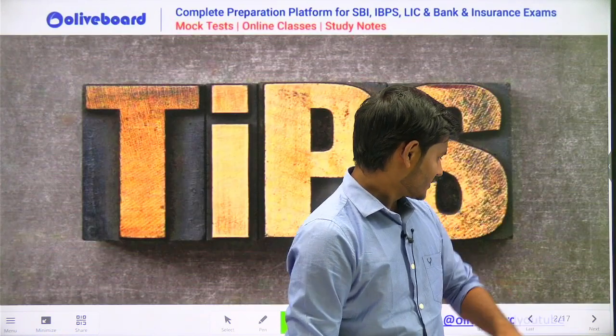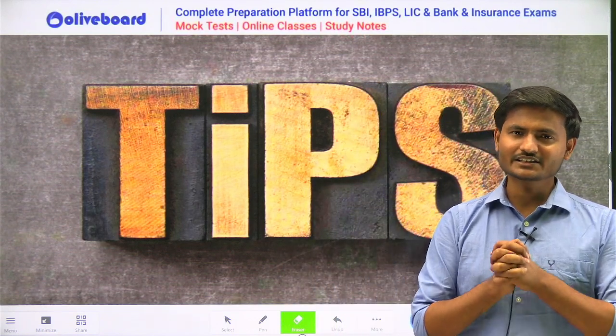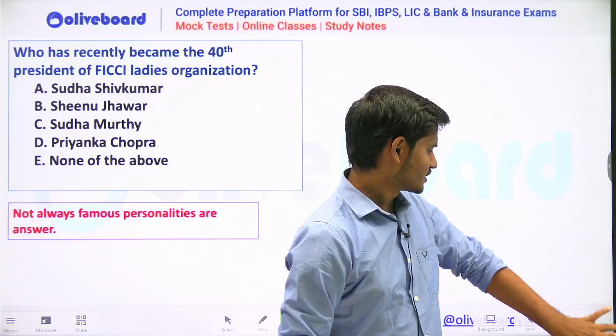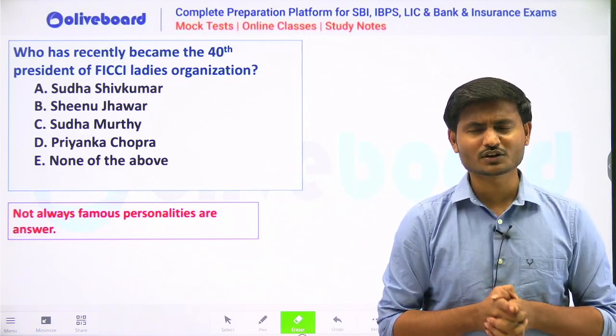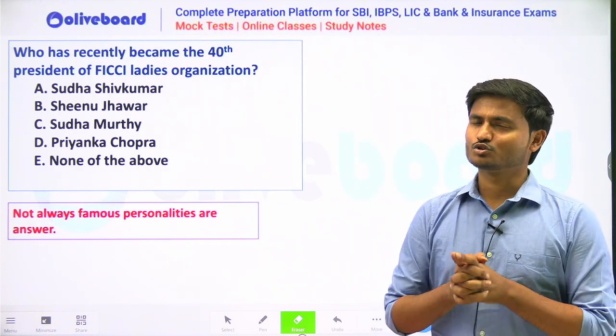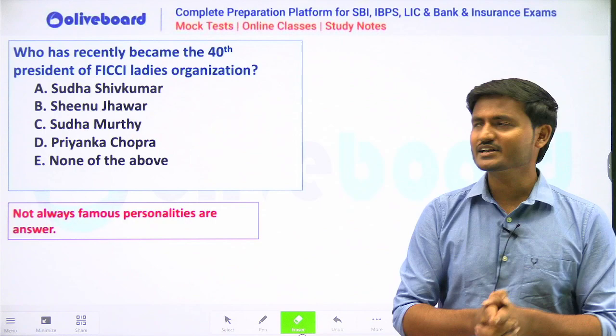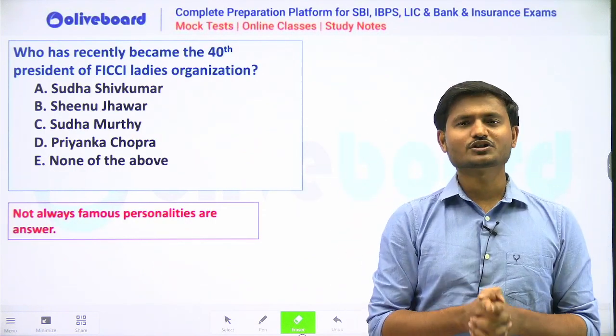Now students, firstly we'll start with the important tips, and we'll see these tips with the help of questions. So you can see the first question here. The first question says: who among the following is the 48th president of the Ladies Wiki organization? The options listed below are Sudha Shivkumar, Sheena Jhawar, Sudha Murthy, Priyanka Chopra, and